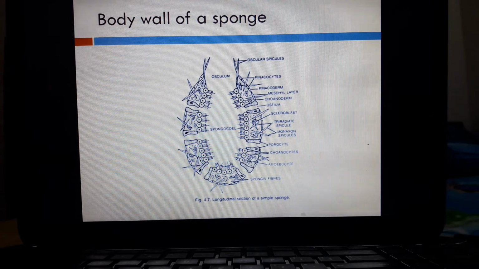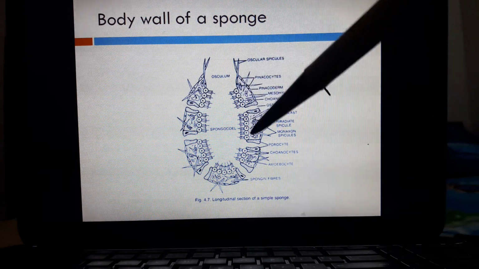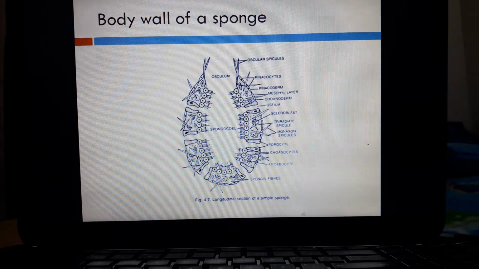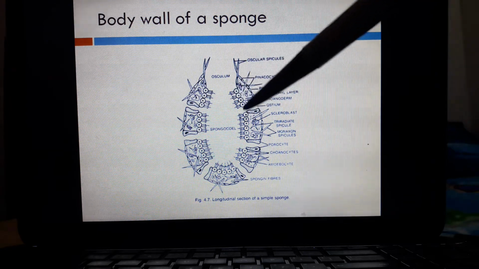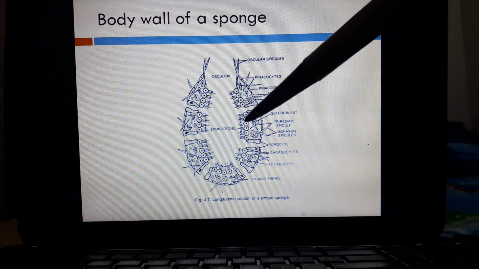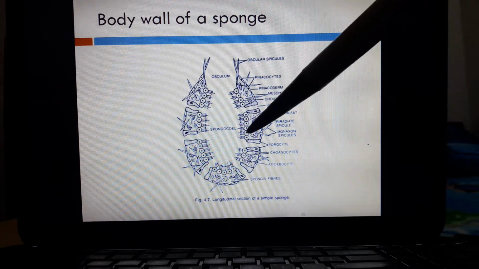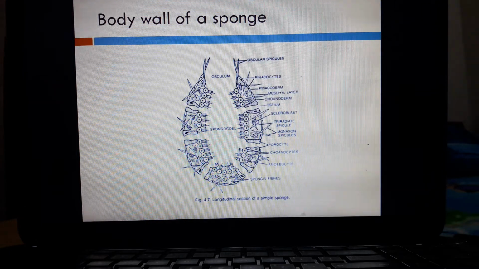The inner layer, conoderm, which is also known as gastral layer. It consists of highly specialized flattened cells which are known as collar cells or conocytes. These cells, these are known as collar cells or conocytes and they bear flagella.